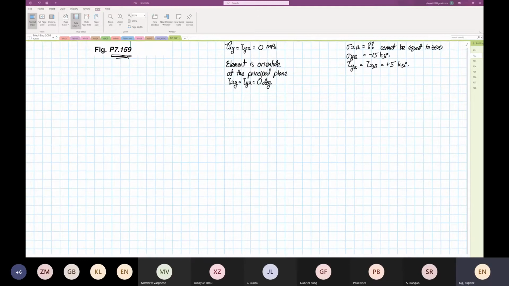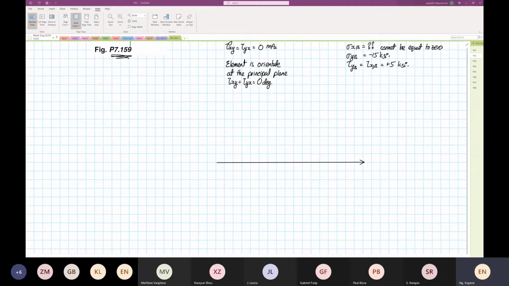So we're going to construct Mohr's circle. Okay, so it's going to be 25. No, it's not 25.